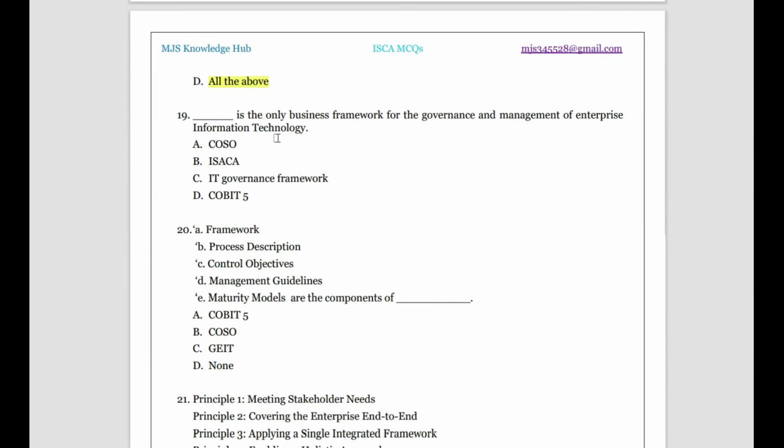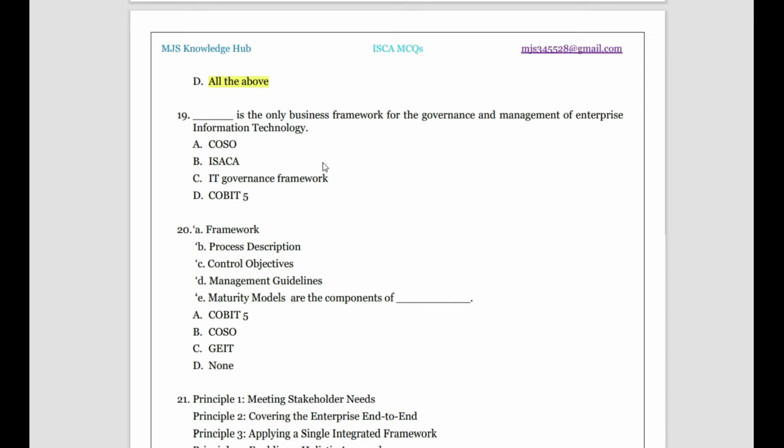Then, dash is the only business framework for the governance and management of enterprise information technology. So what is the framework for governance and management of enterprise IT? It is COBIT 5. COSO is a coalition of organizations to form a strategy for IT. ISACA is a governing body for that.